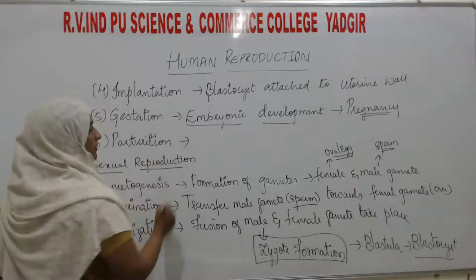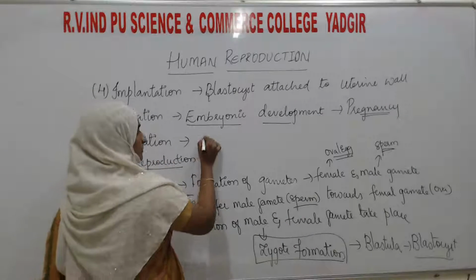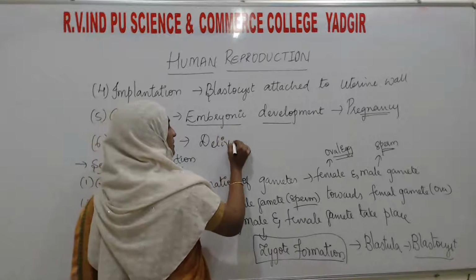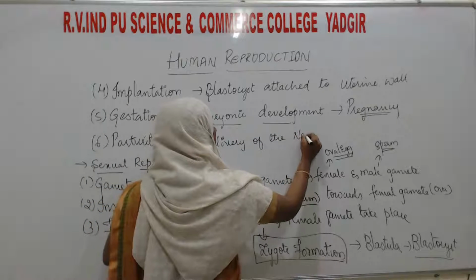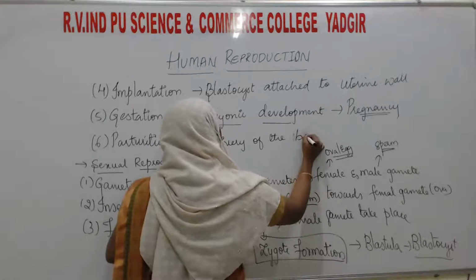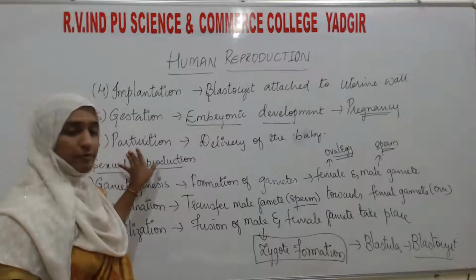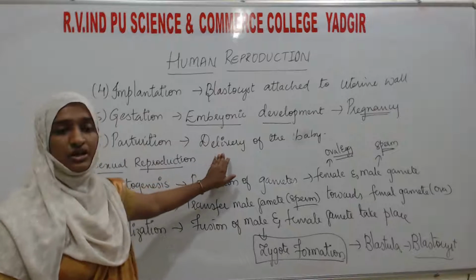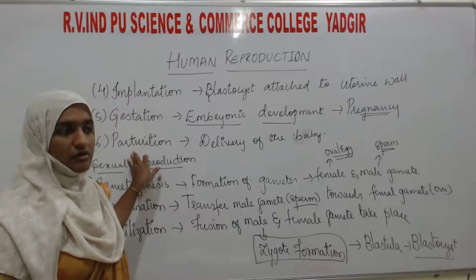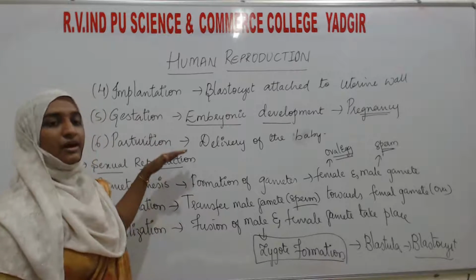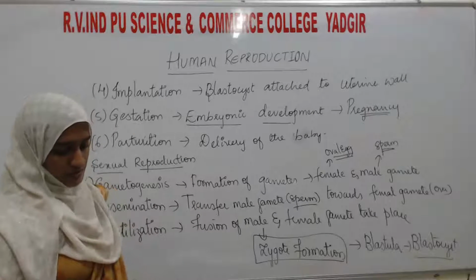Parturition. Lastly, after attaining the pregnancy, here comes the delivery of the baby, the newborn or new individual. So that is the process of giving birth to a newborn, and that process is known as parturition. In this chapter, we have to see all these processes one by one.